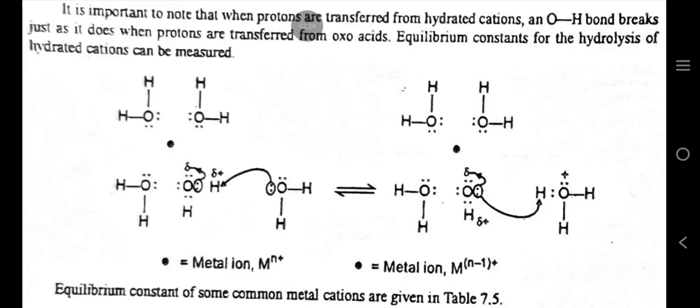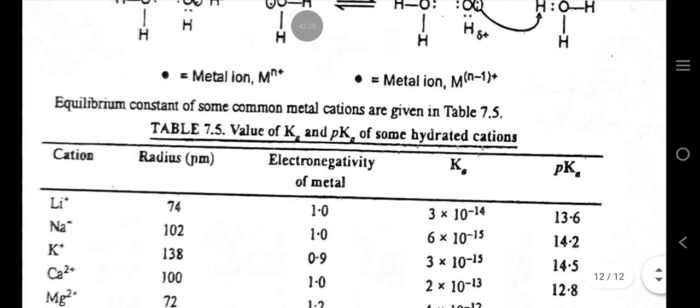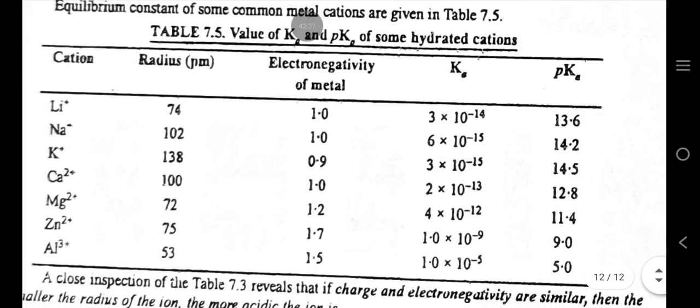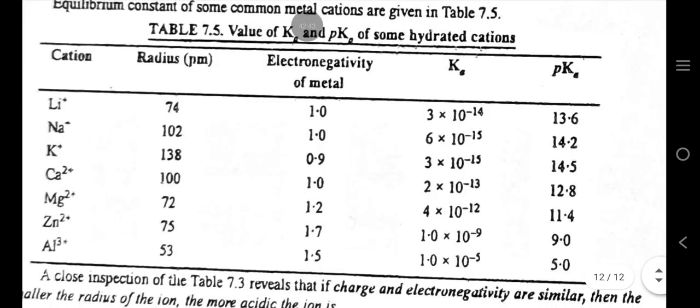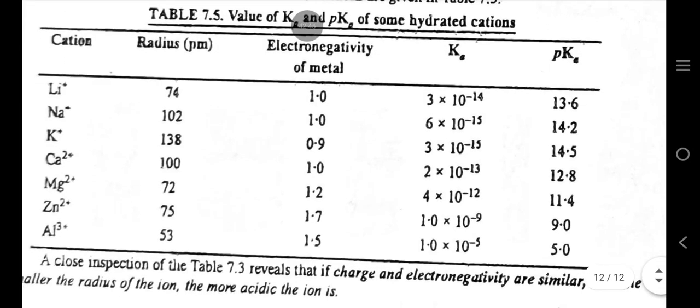Equilibrium constants for the hydrolysis of hydrated cations can be measured. Equilibrium constants of some common metal cations are given in table 7.5. Look at the table 7.5, values of Ka and pKa of some hydrated cations.